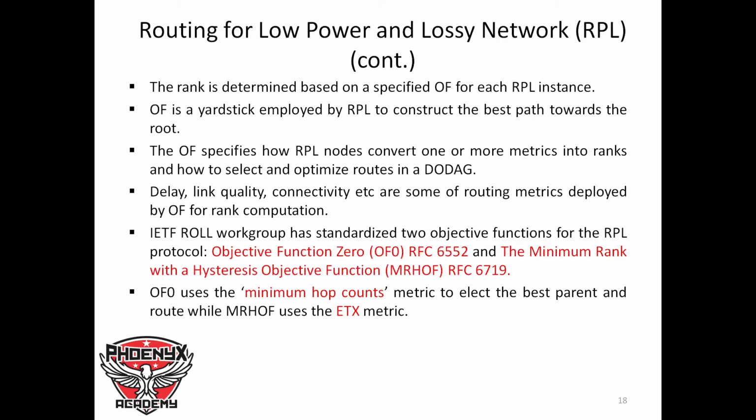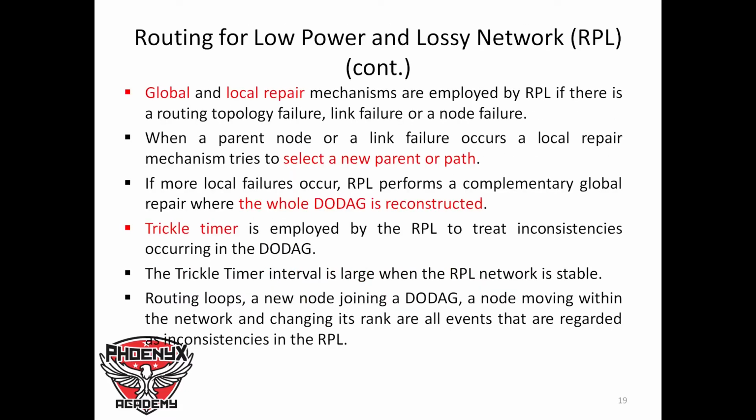Now, the Internet Engineering Task Force, Routing over Low power and Lossy networks working group, has standardized two objective functions for the RPL protocol: Objective Function 0, RFC 6552, and the Minimum Rank with Hysteresis Objective Function, MRHOF, RFC 6719. Now, Objective Function 0 uses the minimum hop count metric to elect the best parent and route, while MRHOF uses the ETX metric.